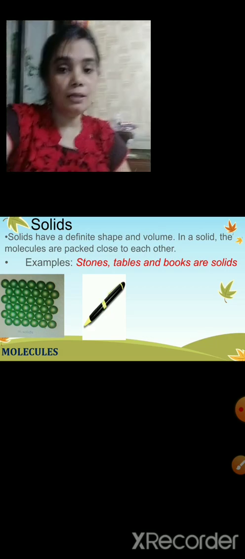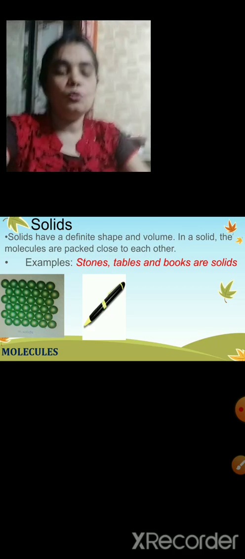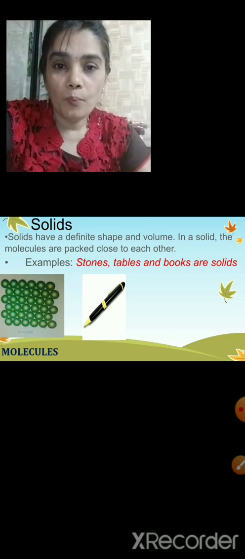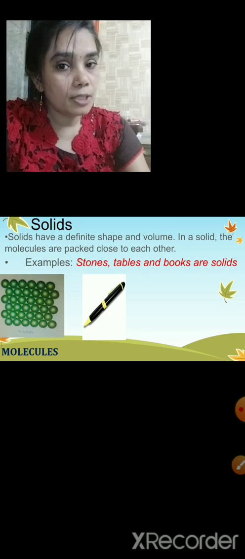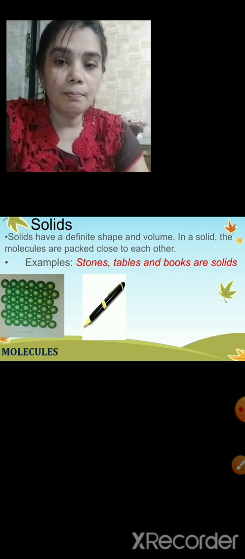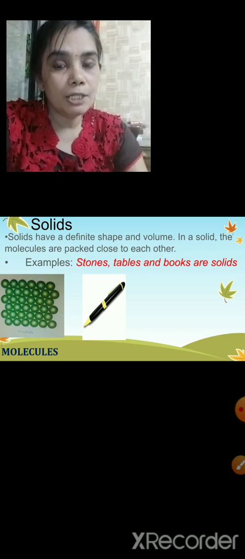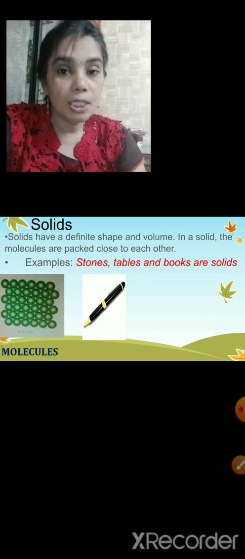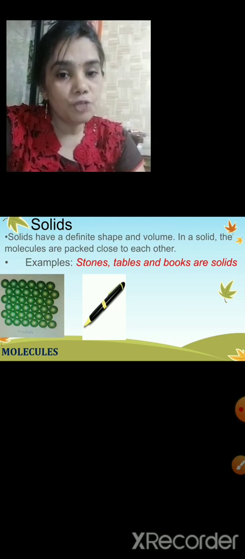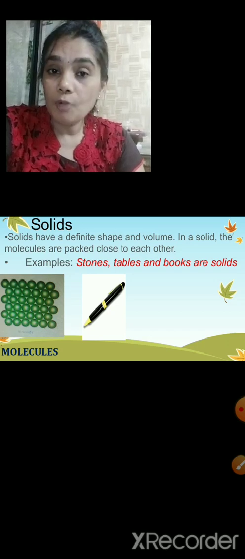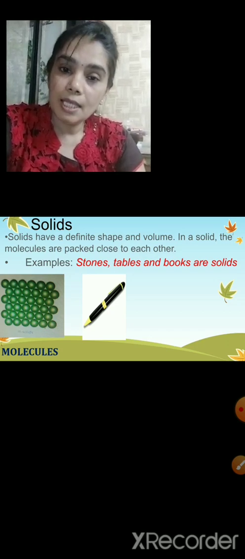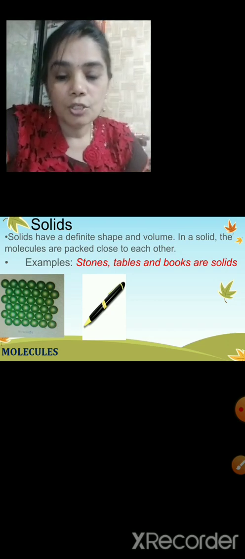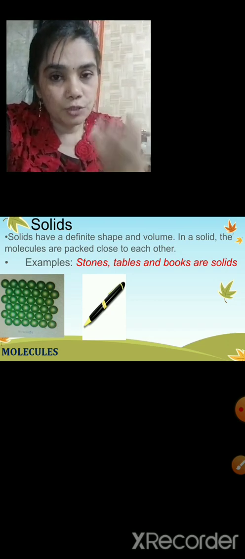For example, a pen. Can a pen flow like water? No, a pen is a pen. Either you keep it on the table or inside the bag, it will be in the same shape and the volume will also be the same. The same with a book.